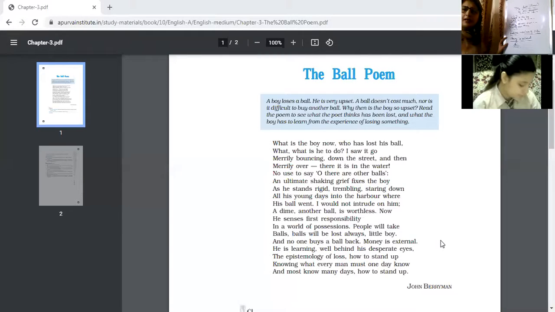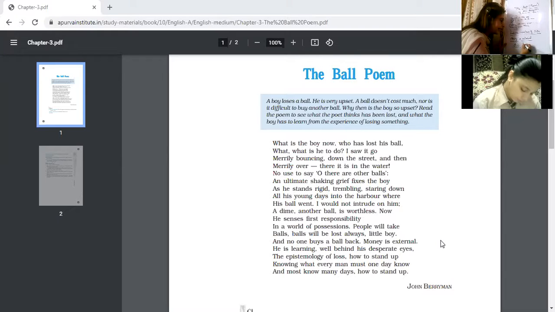And in the world of possession, it means what? It means that in our life we have different kinds of worldly possessions, different kinds of things that we possess. People will take balls and balls will be lost always. So here repetition is used again and again. Balls and balls. So what is this poetic device? This is repetition. And balls, as I told you yesterday, are personified.